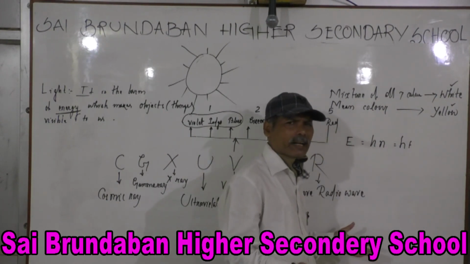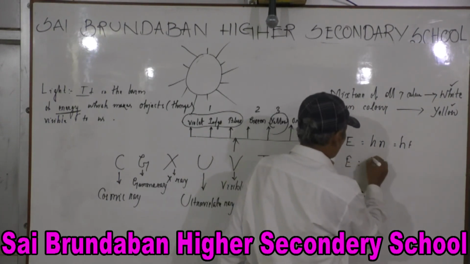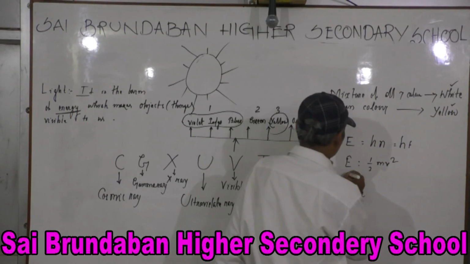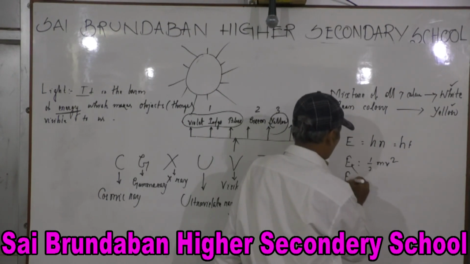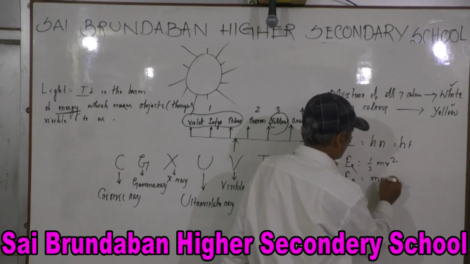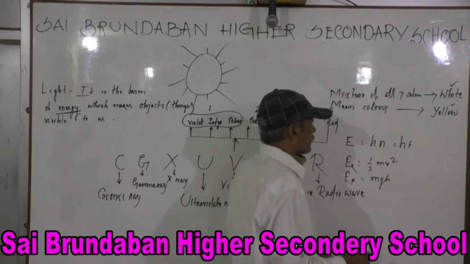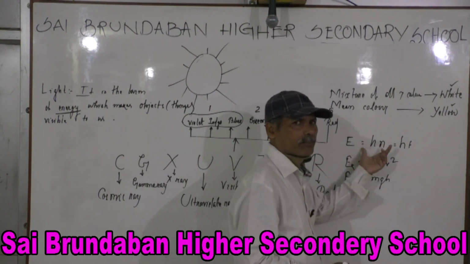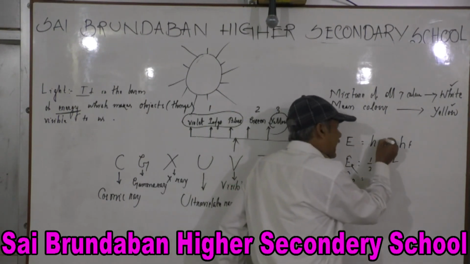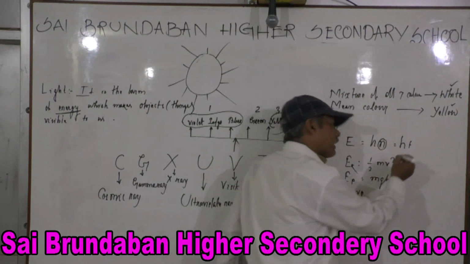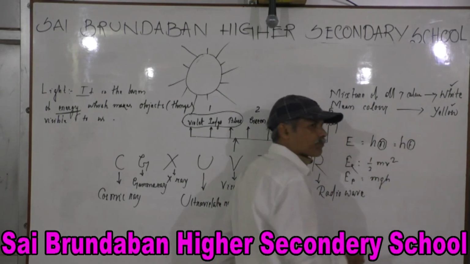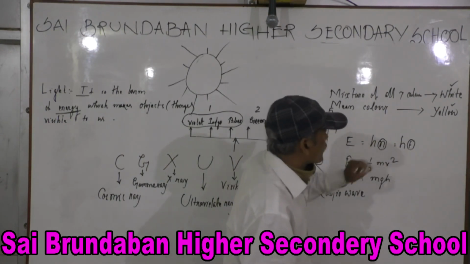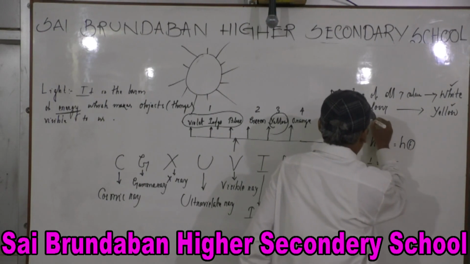You know the kinetic energy: E is equal to half mv squared. You know the potential energy: mgh. Similarly, the radiation energy E is equal to hν, is equal to hf. Here ν is the symbol of frequency, f is also the symbol of frequency, so there is no difference between ν and f. These are the frequencies, and this is Planck's constant.